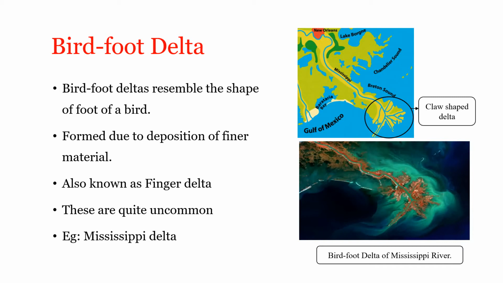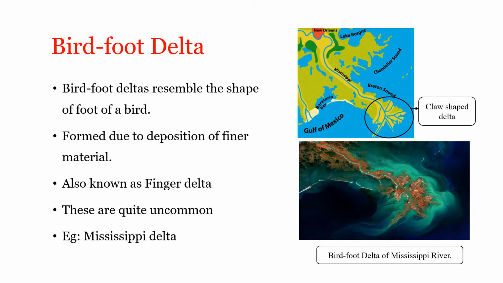These deltas are also called finger deltas. Bird foot deltas are quite uncommon because the sea waves are usually stronger than the river flow. Best example of this type of delta is Mississippi Delta of USA.